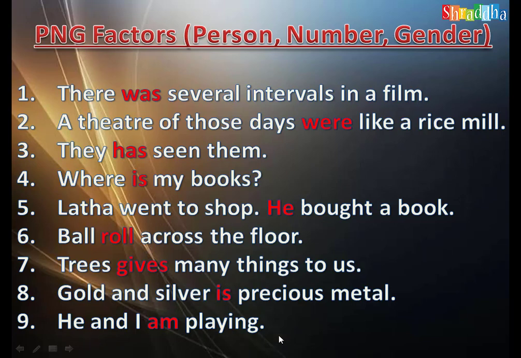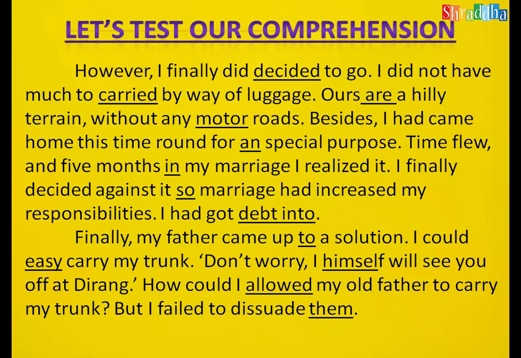He and I am playing. Here he and I both are used, that means plural. He and I are playing is the correct one. Instead of using am, you are not looking at the I only. You should take into consideration he and I both as the subject. So this is the plural form, so you need to take are as the correct verb with the subject. So the PNG factors, person, number, gender, also should be taken care of.